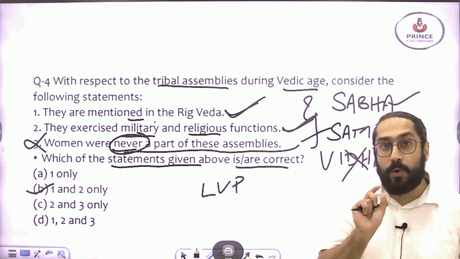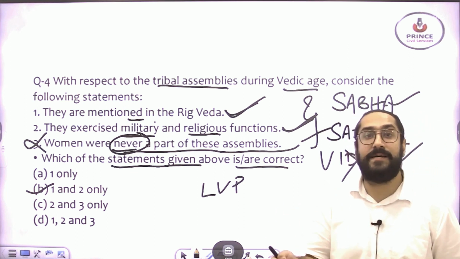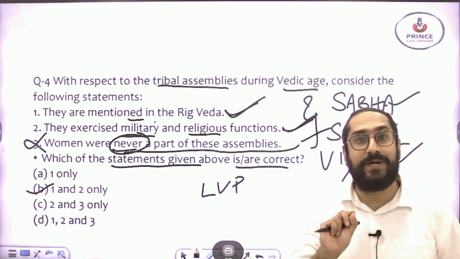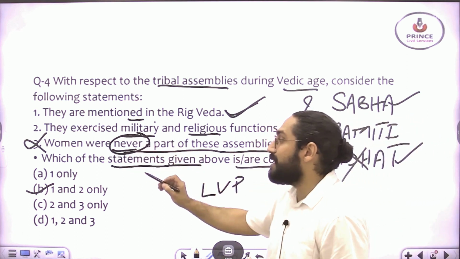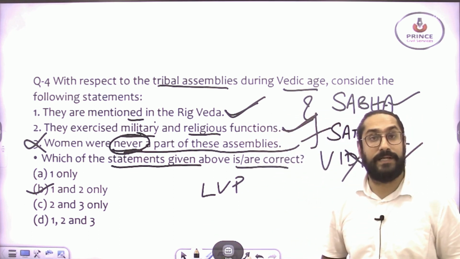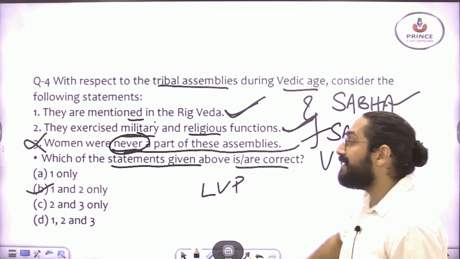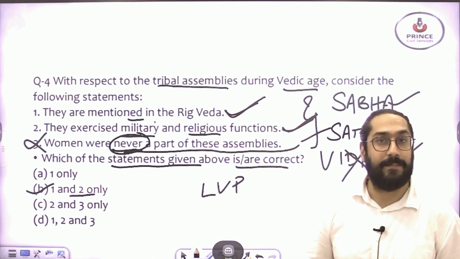So if the question was about there being no women's participation in the assemblies of the later Vedic period, it would have been a correct statement. But now, because this statement says they never participated in this assembly, it is a wrong statement, and your answer is 1 and 2. This is a very important question regarding the tribal assemblies.